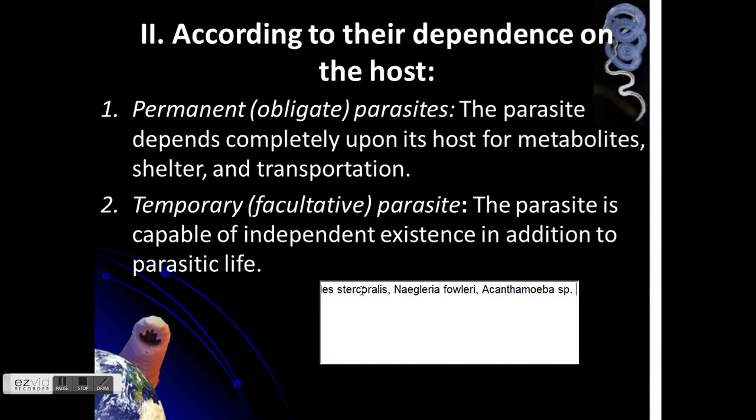How about for Plasmodium, guys? Can they live on their own? Do they have a free living state? No, the Plasmodium are only permanent parasites. Okay, they depend completely on a host.